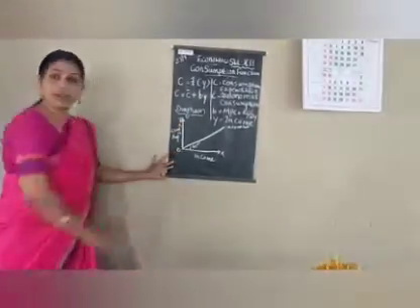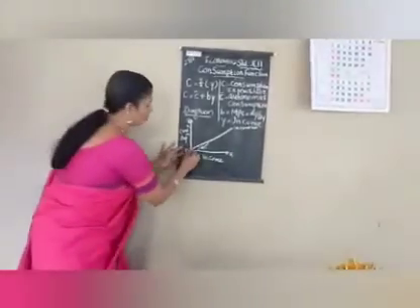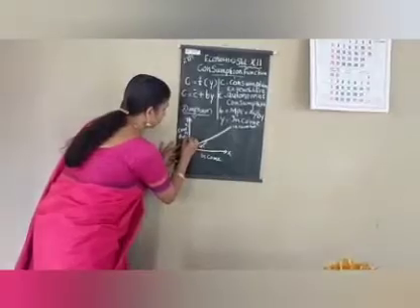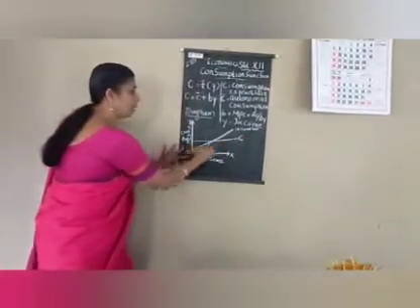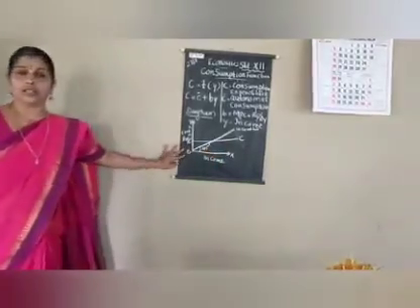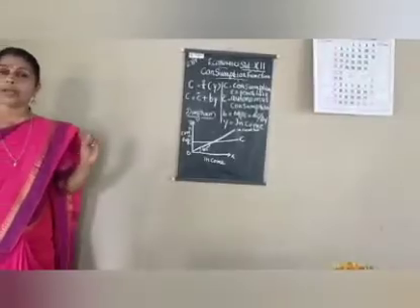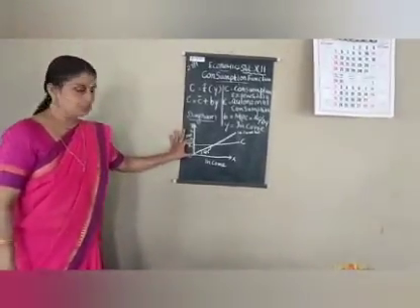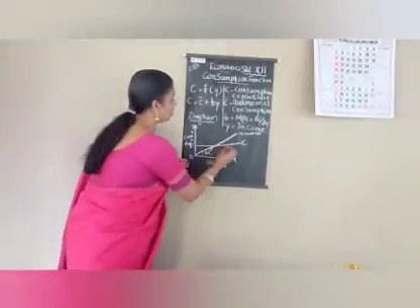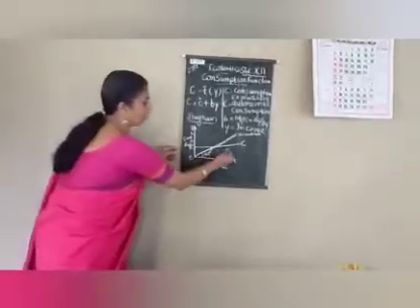So at zero level of income, there should be some sort of consumption, isn't it? So this is C bar. OC bar is the autonomous consumption, and C bar C is the consumption curve. It is not a straight line from the origin, it is a sloping line.